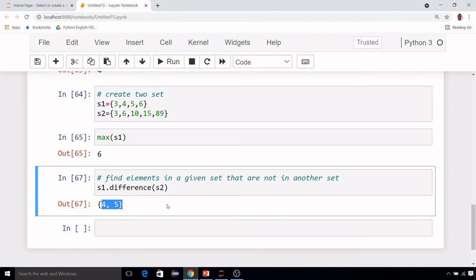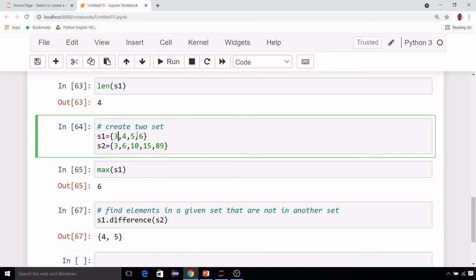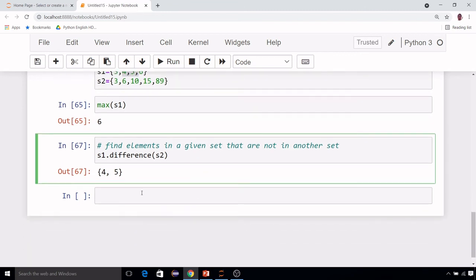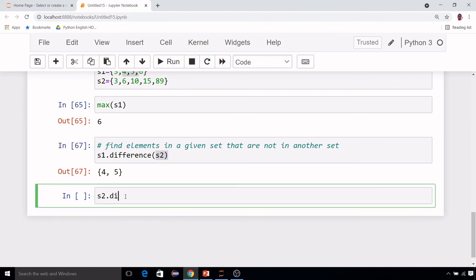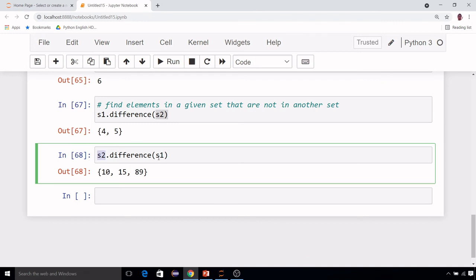What is that? The elements which are present in s1 but not present in s2. 3 and 6 are present in s2, but 4 and 5 are not there. So it is giving you the elements which are present in s1 but not in s2. If you just write the opposite, now obviously you can understand what the answer will be. It will give you the elements which are present in s2 but not in s1.